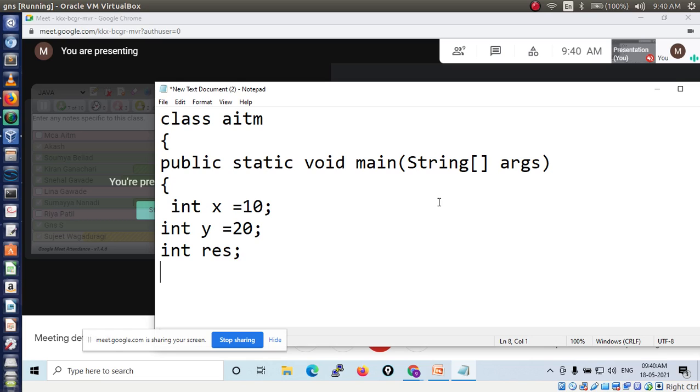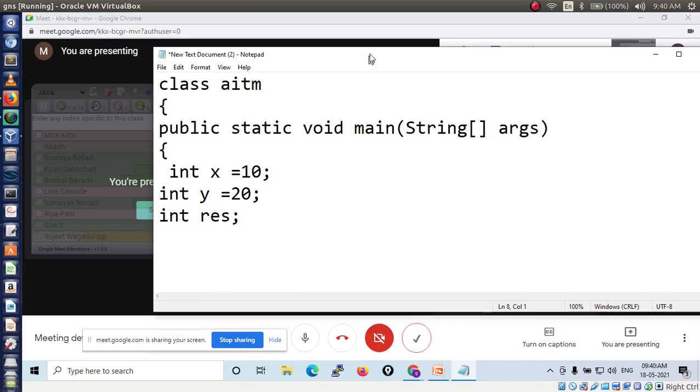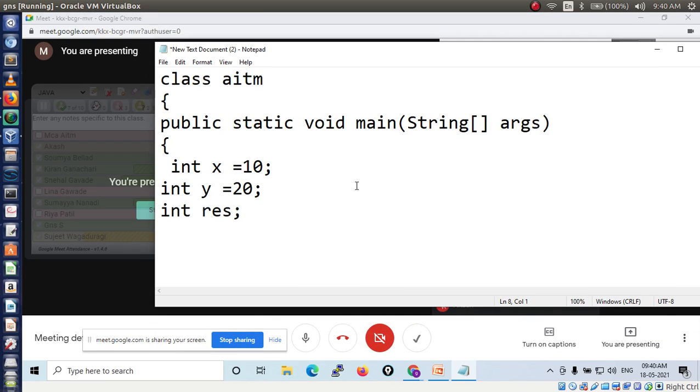Then we have to perform the operation. So which operation should I perform? Addition operation. So res is equal to, our value stored in variable x, followed by plus operation, then another value stored in y, so take y. Now the result is calculated and stored in variable res.